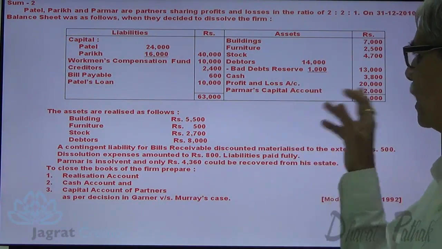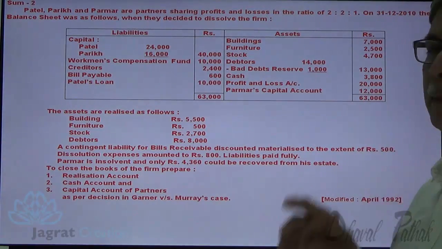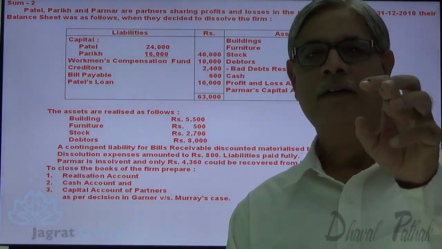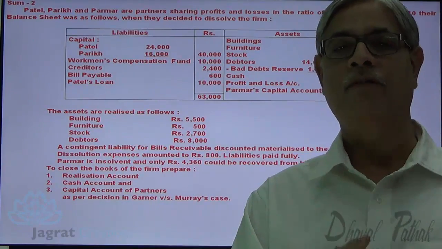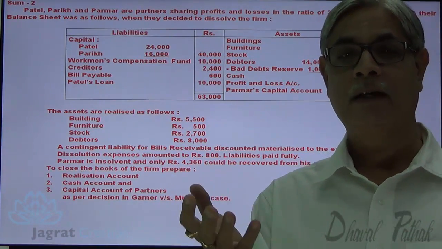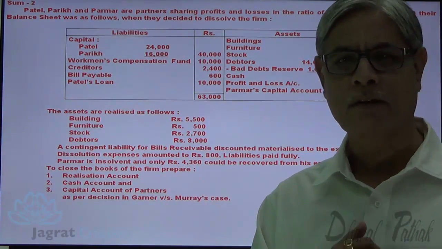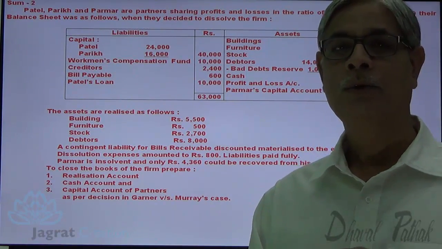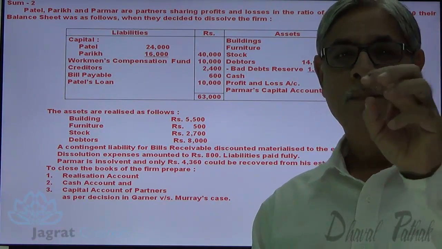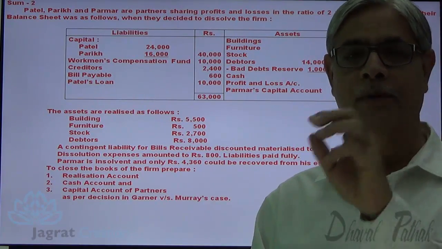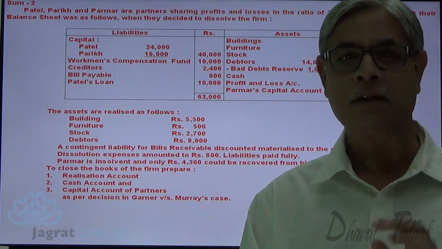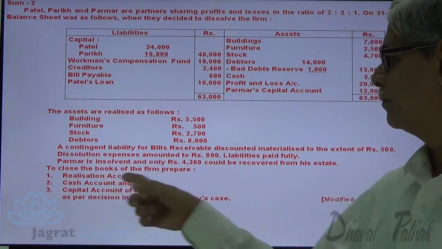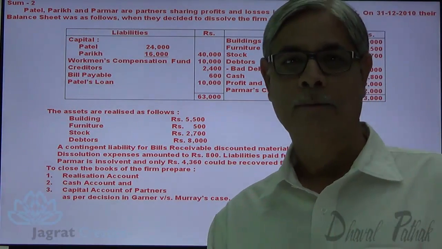So here Parmar has become insolvent and there is a debit balance, and whatever amount we are supposed to recover from Parmar, we are unable to recover because of his insolvency. Now, how to account for a loss of this type is taken into consideration in the decision of Garner versus Murray.